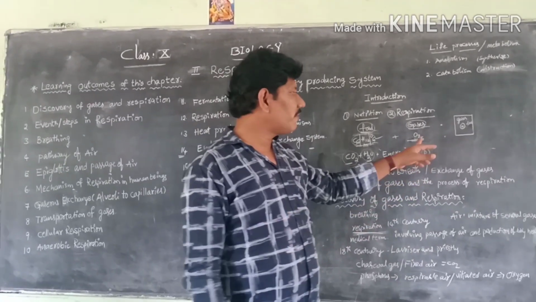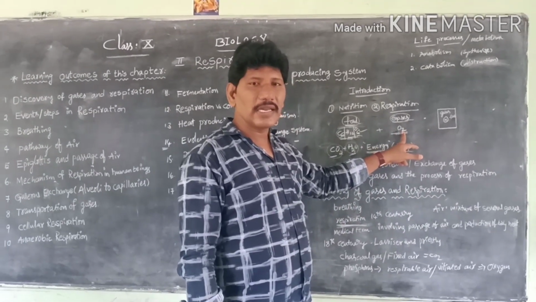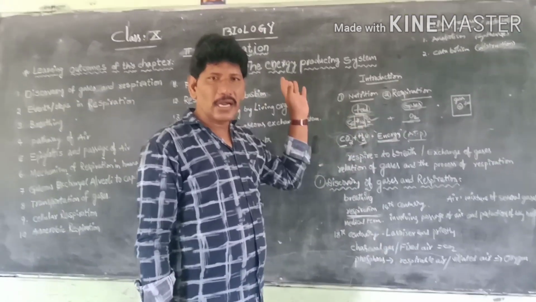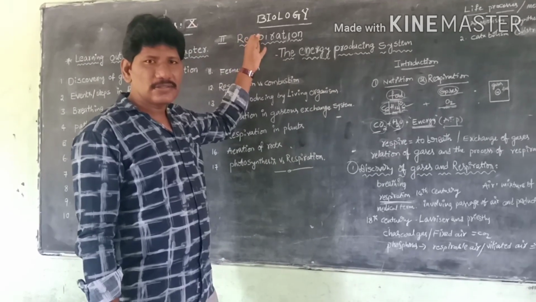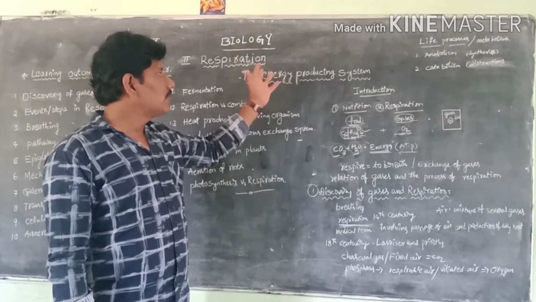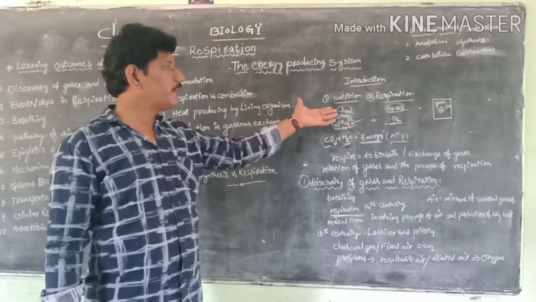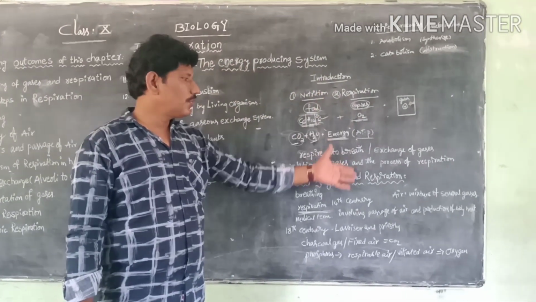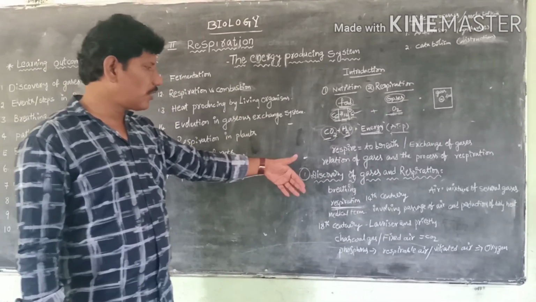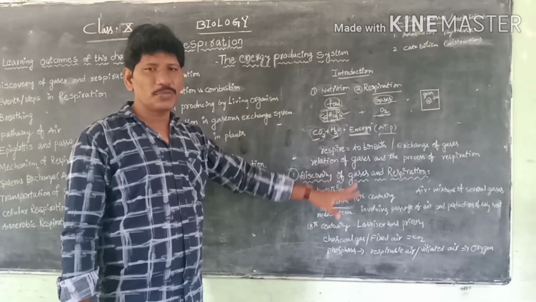So, only in the presence of oxygen do we get the final utilization of food materials. That's why we get energy not from nutrition but from respiration. This is the relationship between food and gases. Next class we are going to continue with the discovery of gases and respiration. Thank you, children.